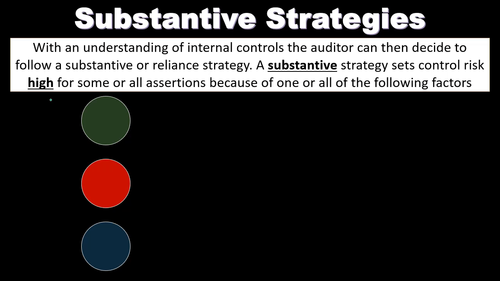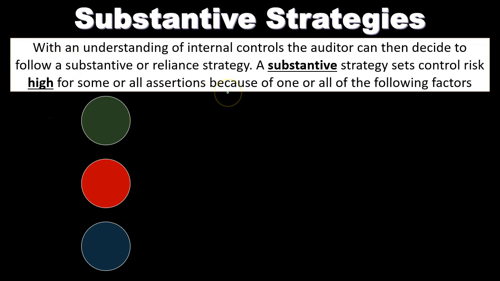What does that mean? You recall that the control risk is going to be one of our risk factors. If we say the control risk is high, then that means that there's a high risk that the internal controls that were set up by management will not catch a material misstatement. So the control risk being high, in other words, means that we think that the internal controls are weak for whatever reason, and therefore we can't rely on the internal controls. And so we're going to skip more testing of the internal controls and go straight to the more difficult or longer substantive testing, actually going out to the client, picking up those files, give me some bills, give me some invoices, let me trace these and test these and track these back. So that's going to be the information.